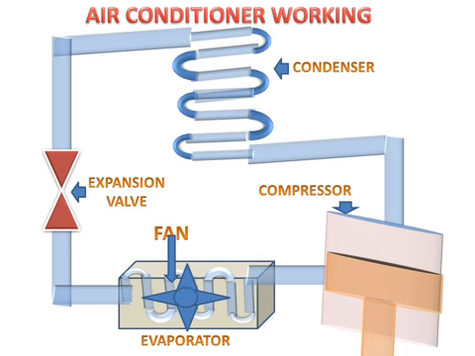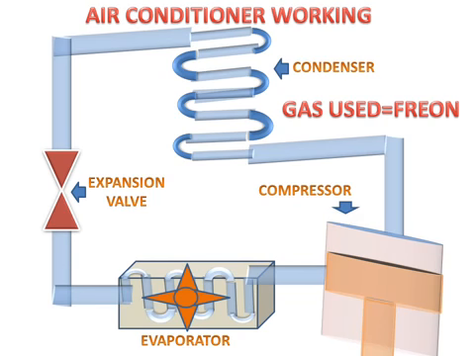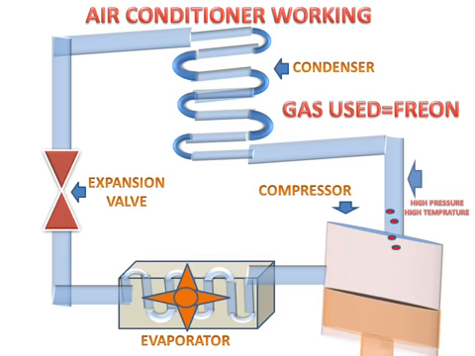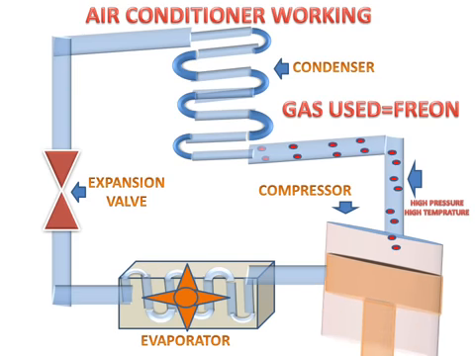Now we will see the working animation of the air conditioner. The gas used in the AC is freon. Now what will happen? The compressor will start working and it will compress the freon gas and increase the temperature and pressure of the gas. And this high pressure and high temperature gas vapor will go to the condenser.